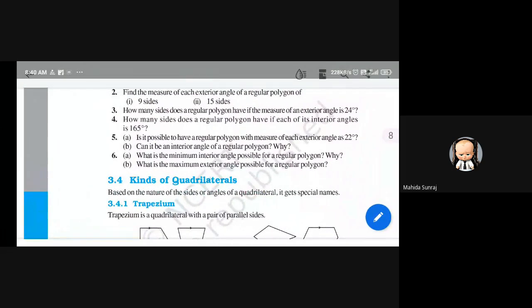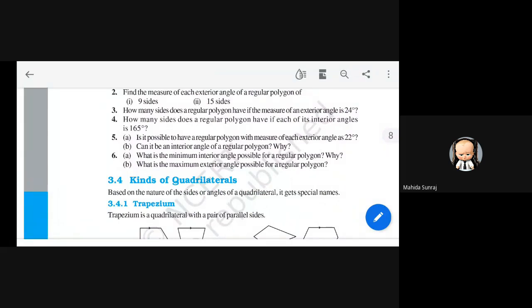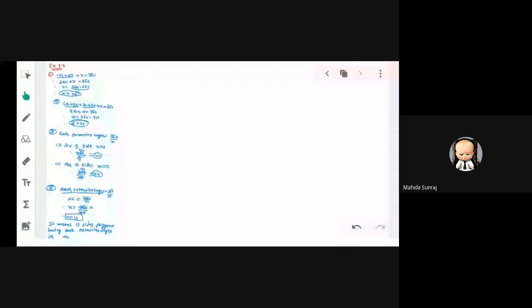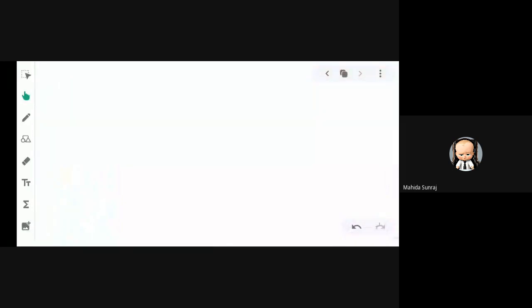Okay, now see question number 4. How many sides does a regular polygon have if each of the interior angles is 165 degrees? Okay, now you can see in this question interior angle 165 degrees is given, right? What is given?